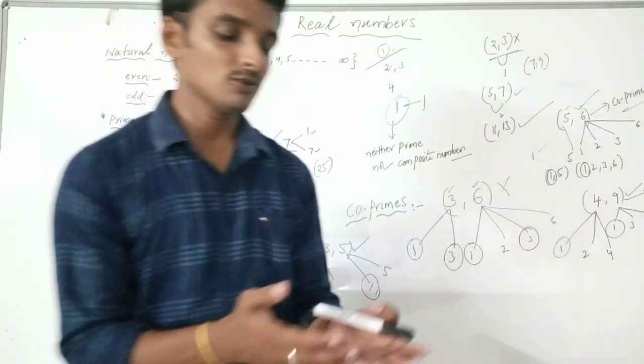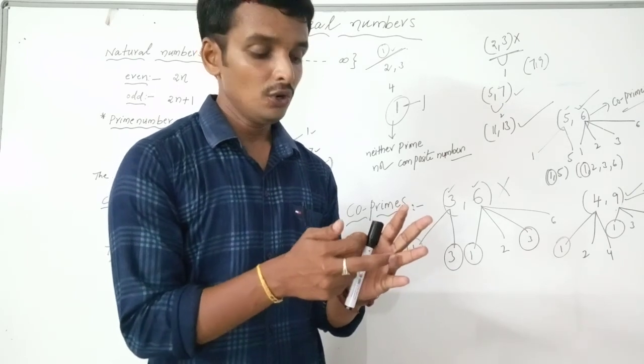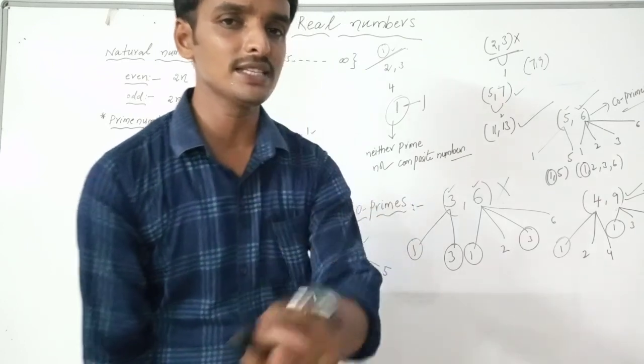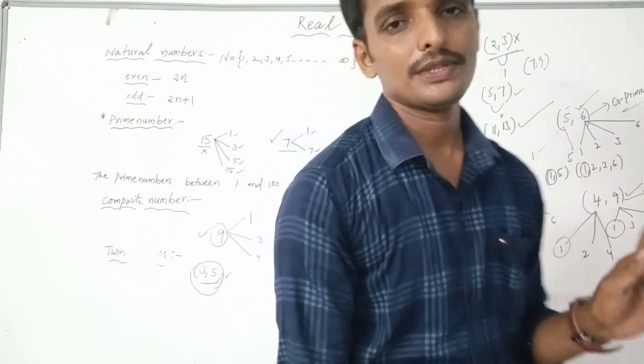I have to take two numbers. Write the factors for the two numbers. If you are getting 1 as their common factor, and no other factor is common, only 1 is common, then you say the numbers are co-primes.